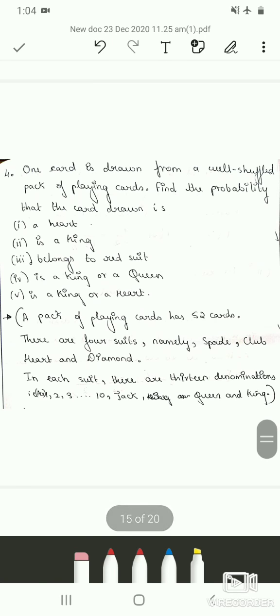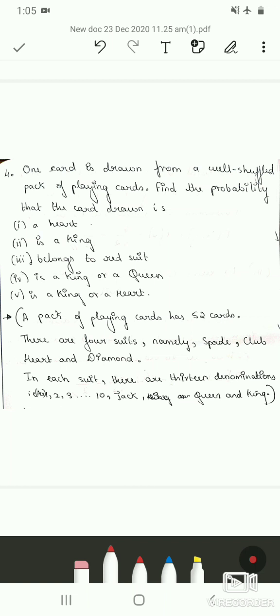So let us see the fourth question, that is, one card is drawn from a well shuffled pack of playing cards. Find the probability that the card drawn is a heart, it is a king, belongs to red suit. The fourth sub question is, the card drawn is a king or a queen, and the fifth one is, the card drawn is a king or a heart.